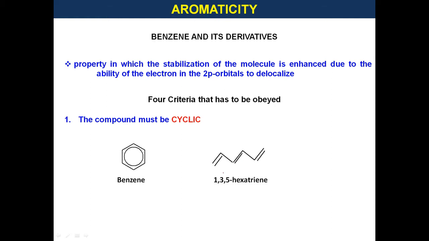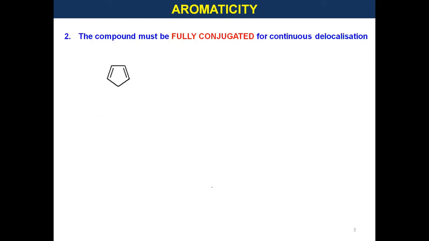So, we can't expect delocalization between carbon number 1 and carbon number 6. Since it is linear, we don't find any delocalization between them. So, in order to be aromatic, the compound must be cyclic. The second criterion is the compound must be fully conjugated. If it is fully conjugated, then only we can expect continuous delocalization.